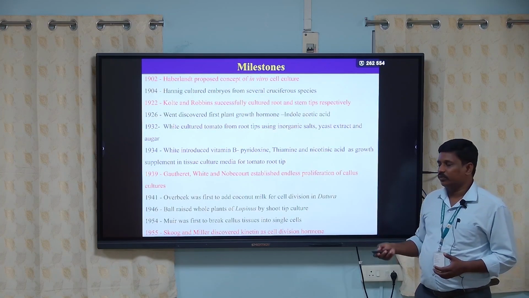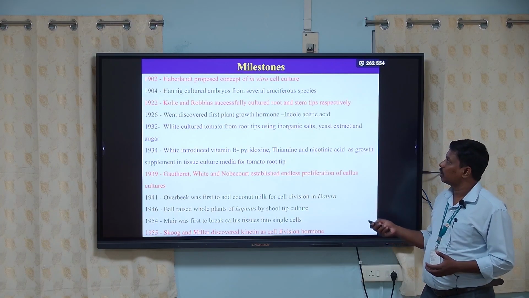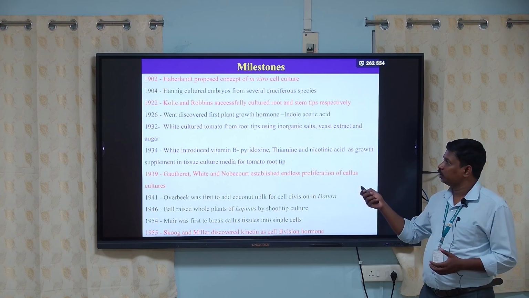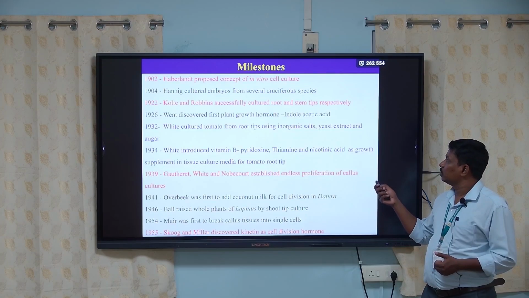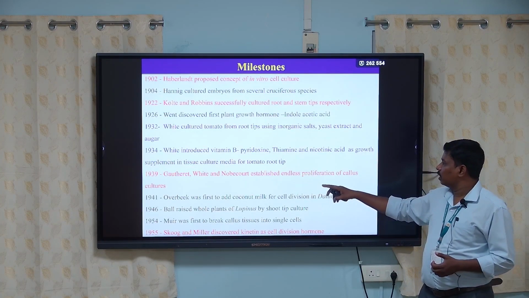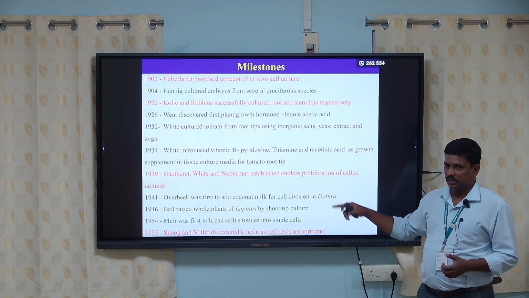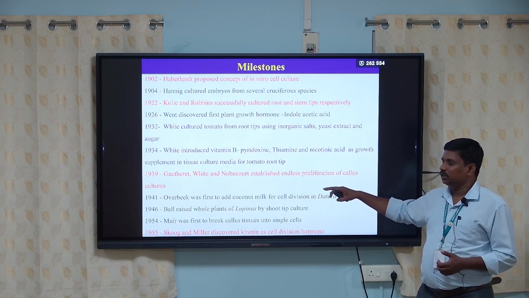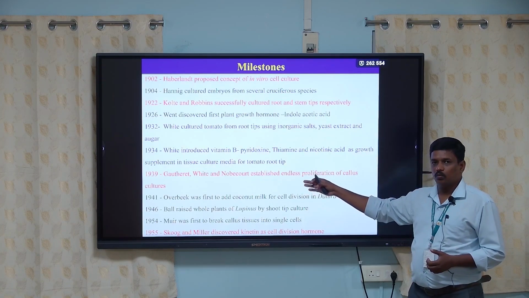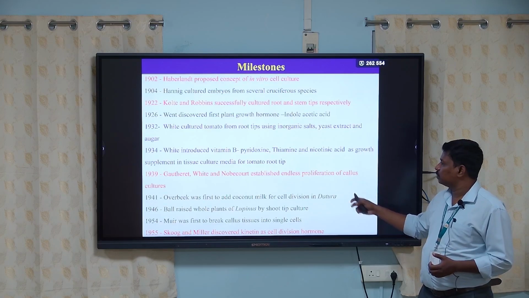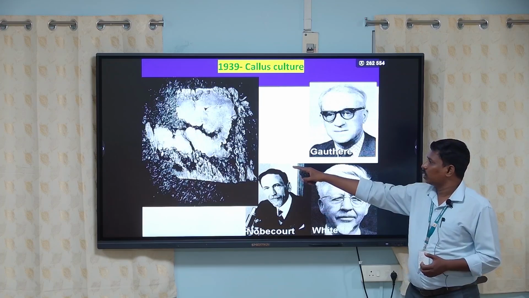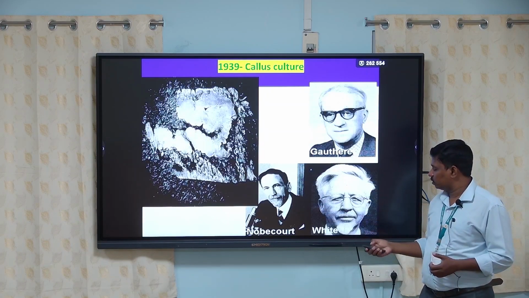After Haberlandt, different persons have worked on tissue culture. In 1902, he proposed in vitro culture. In 1922, Robbins successfully cultured root and stem tips, and in 1939, Gautheret, White and Nobecourt established the endless proliferation of callus culture. These three persons are students of Haberlandt. Gautheret, White and Nobecourt worked on the plant cell and proposed the concept of callus culture. So this is the first callus work, done by Gautheret, White and Nobecourt.